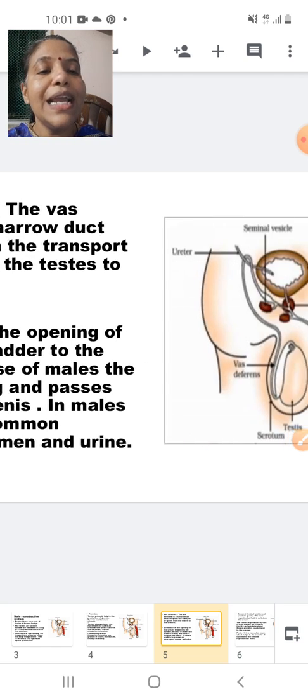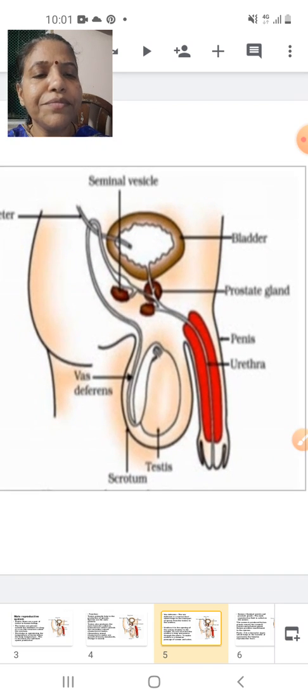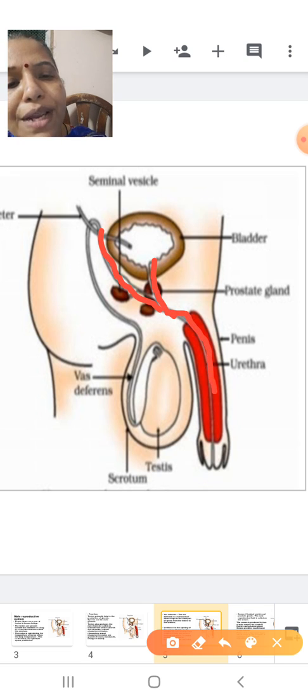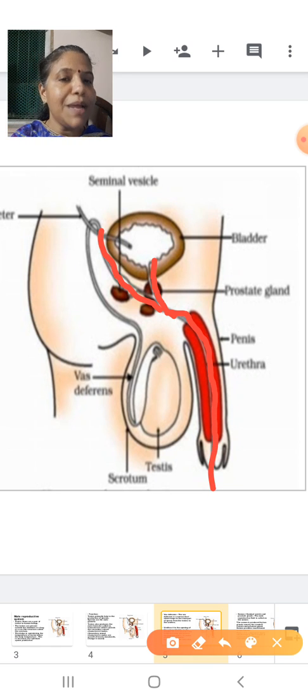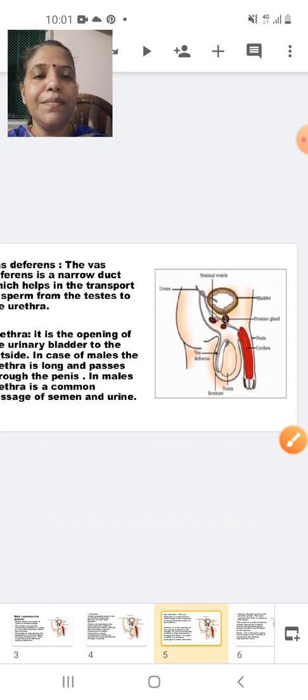Okay. I will just tell you once again about this part. Here, this is the vas deferens which is coming. Can you see it is joining with the urethra which is coming from the urinary bladder. Here it is joining and you can see the way it is passing to the penis. So it is coming like this, a Y-shaped structure, and then it is opening to the outside. Now let's move on to the next slide.